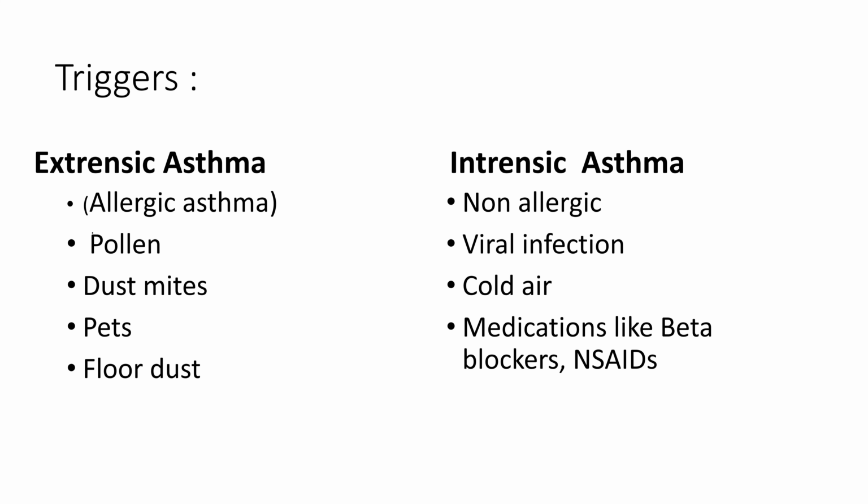When a patient is repeatedly exposed to cold air, then he can get an episode of asthma. Next, medications like beta blockers and non-steroidal anti-inflammatory drugs. As a complication of repeatedly taking these medications, the person will get the intrinsic type of asthma.